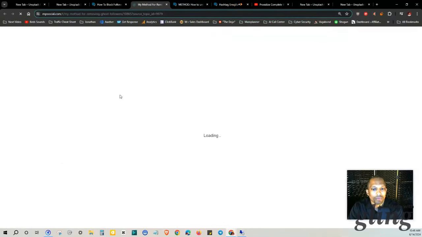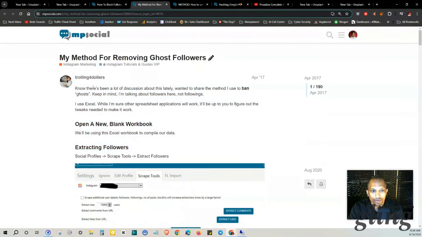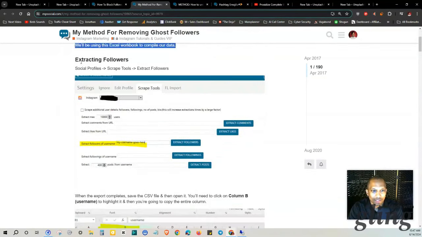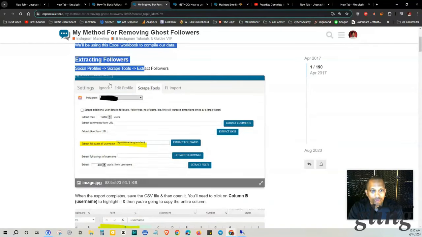My method for removing ghost followers. So there's been a lot of discussion about this lately. We wanted to share the method I use to ban ghosts. Keep in mind, I'm talking about followers here, not followings. I use Excel. While I'm sure other spreadsheet applications will work, it'll be up to you to figure out the tweaks needed to make it work. So open a new blank workbook. We'll be using this Excel workbook to compile our data, extracting followers. So social profiles, scrape tools, then extract followers right here.